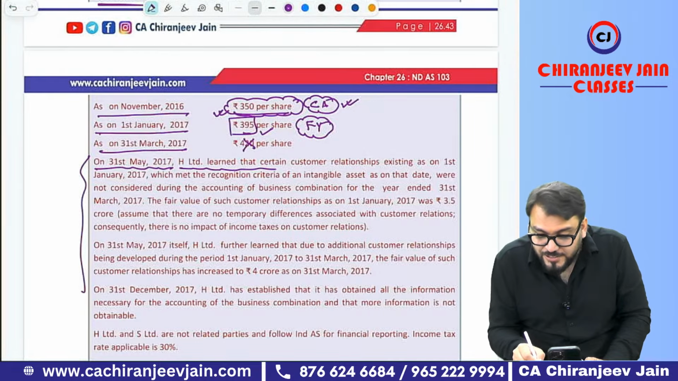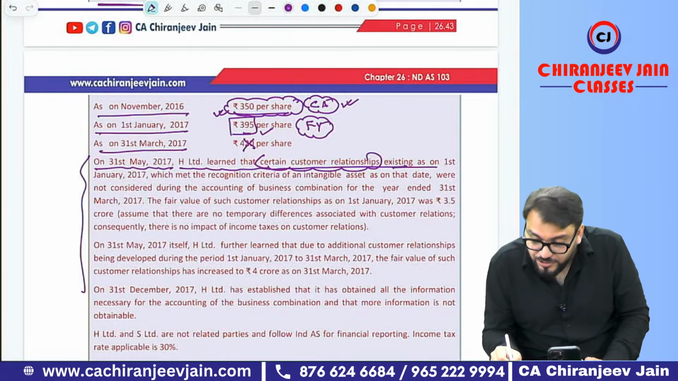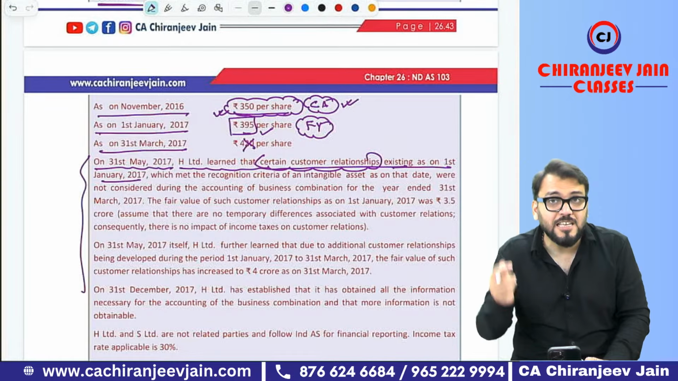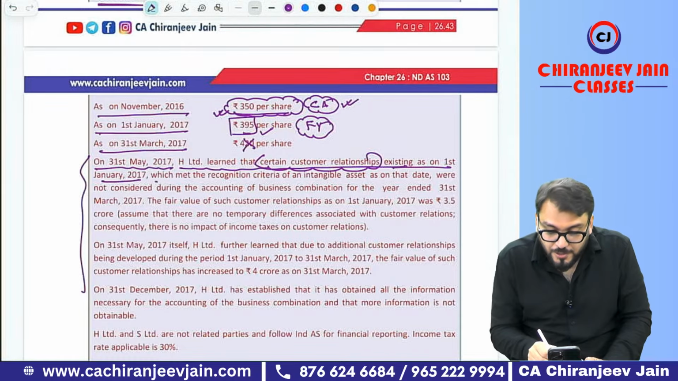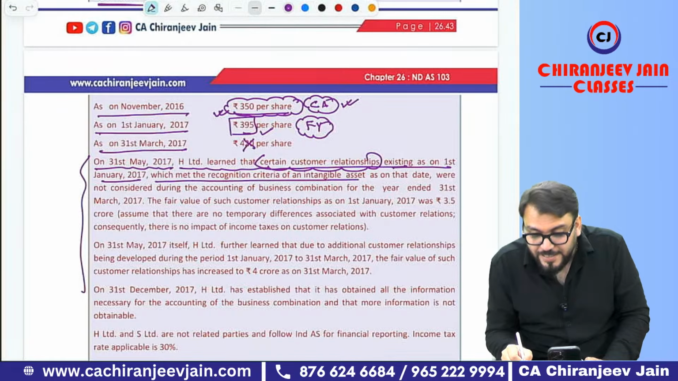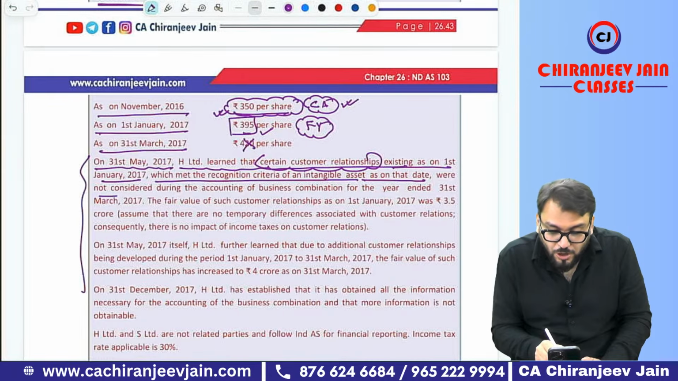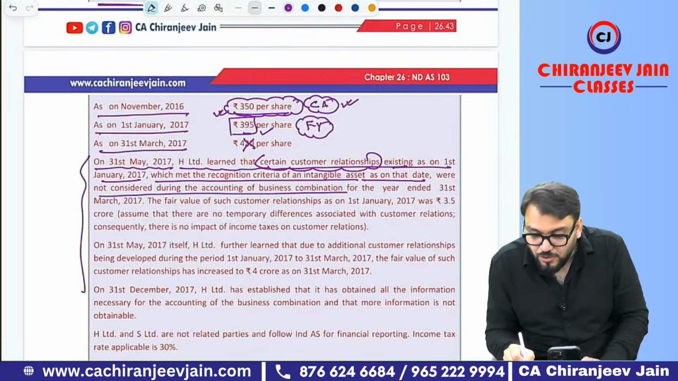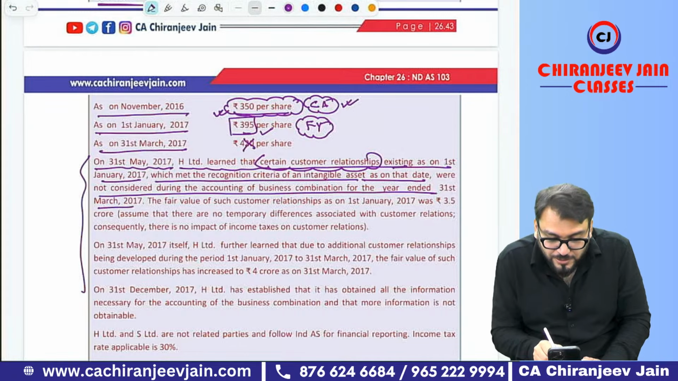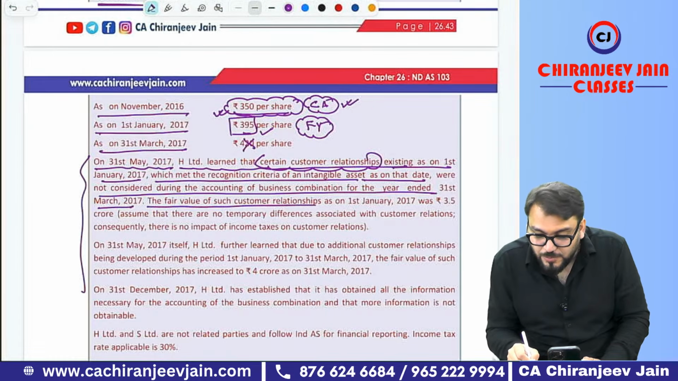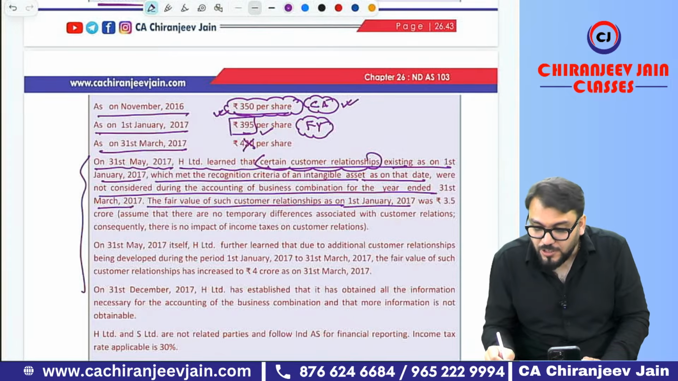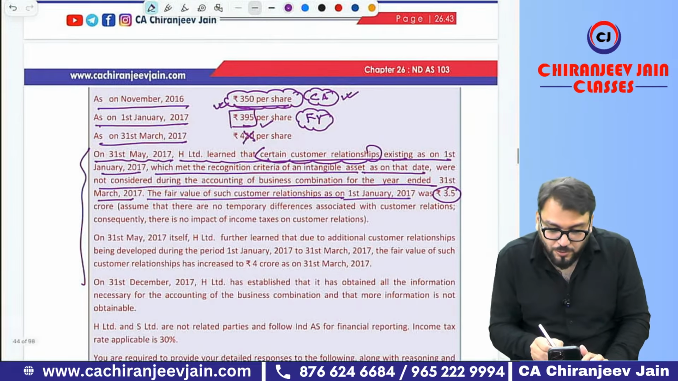X Limited learned that certain customer relationship existed on 1st Jan 2017, that is, on the date of acquisition, which meets the recognition criteria of an intangible asset. It is an intangible asset as on that date, but it was not considered during the accounting for business combination for the year ended 31st March 2017. The fair value of such customer relationship on 1st Jan 2017 was 3.5 crore.